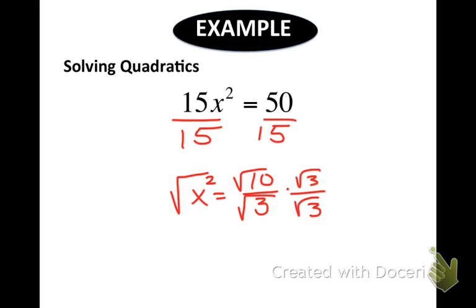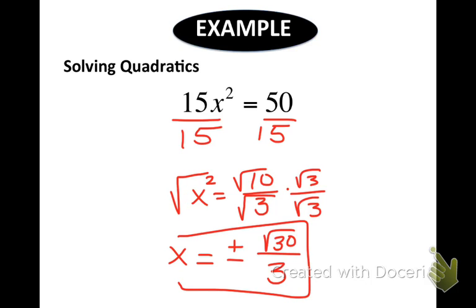Someone tell me what's in the denominator. 9. So that would go to 3, right? The square root of 9 is 3. And the square root of 30. Don't forget your plus or minus. That's your answer.